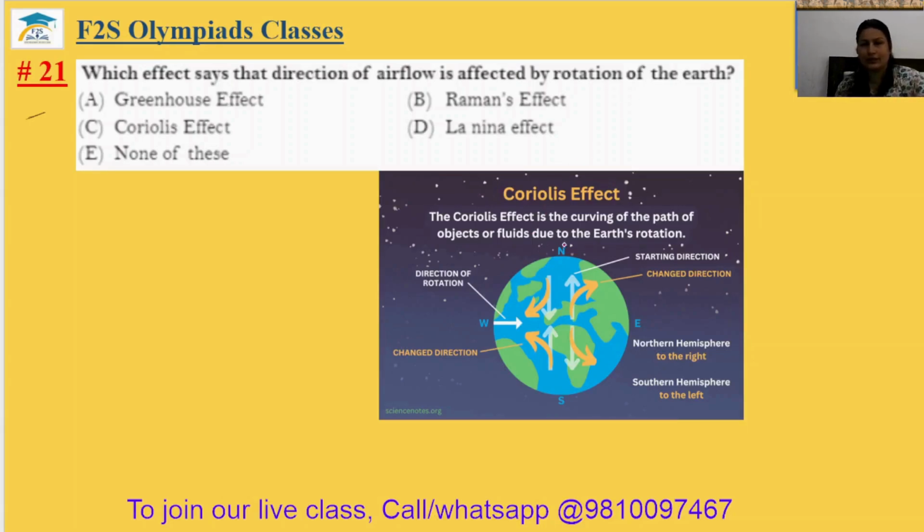Actually, the Coriolis effect says that due to the rotation of the earth, the movement of the air is from the north pole to the equator, and from the south pole to the equator, and then from the equator to the south pole in this way. This is your option C. The 21st answer is option C.